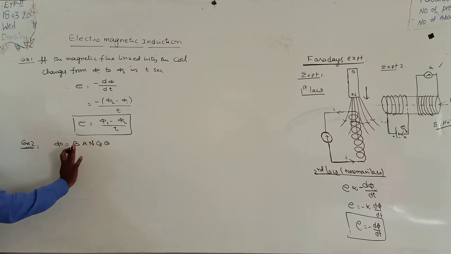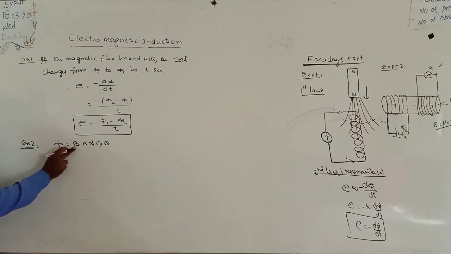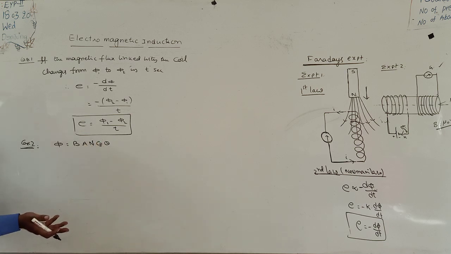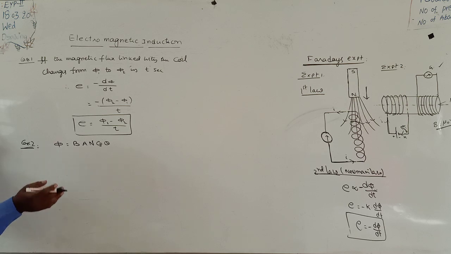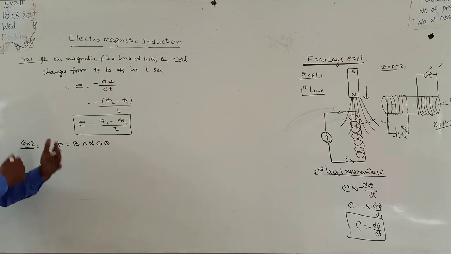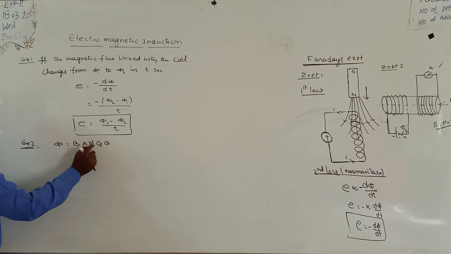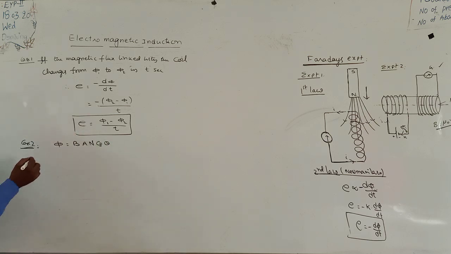The number of turns remains constant, and the field may change, a varying field can be taken, or the area of the given coil may change. Theta means angle, the angle made by the normal drawn to the plane of the coil with the field direction. As the coil rotates, theta will also change. So that's why here B, area and theta are the variables. So look at them one by one.